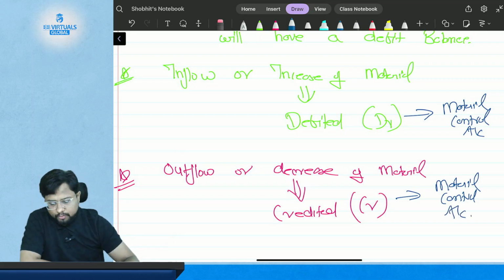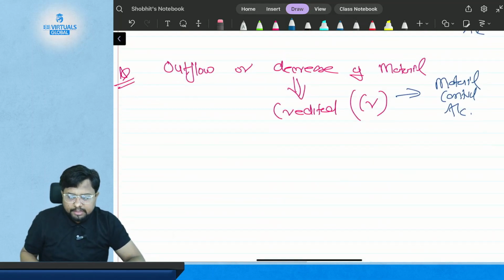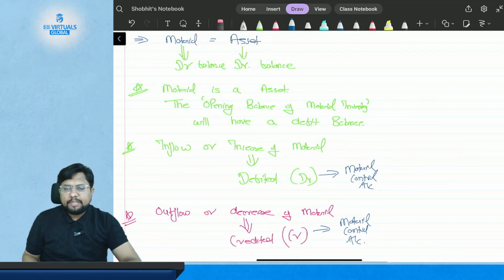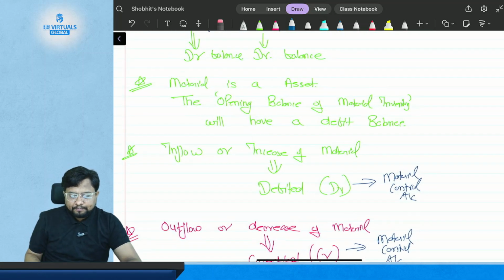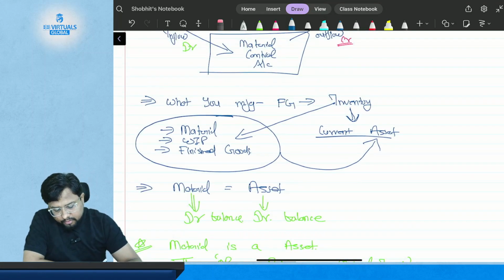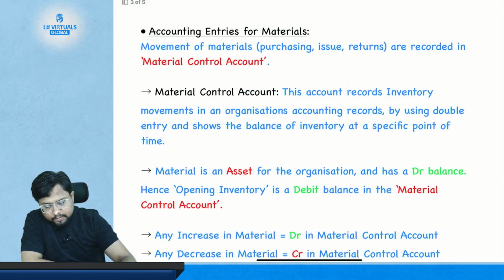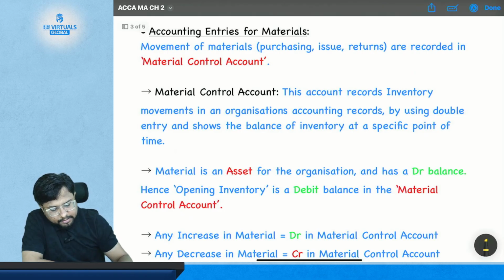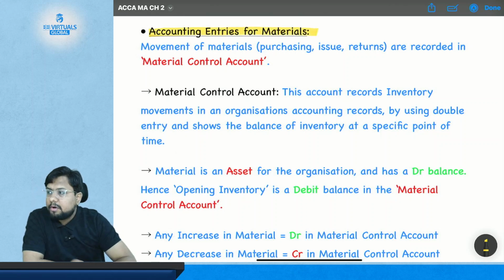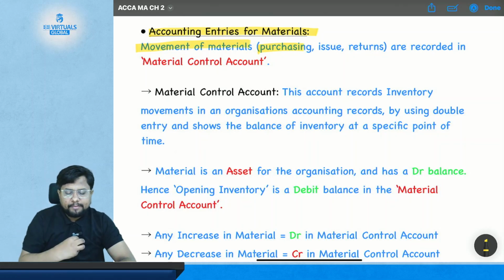Got it? Okay. Now let's start the basic understanding of the material control account from the notes. Here are the notes for the accounting entry of material and the material control account. What are the accounting entries for material? Movements of material: purchasing, where you are getting the material.